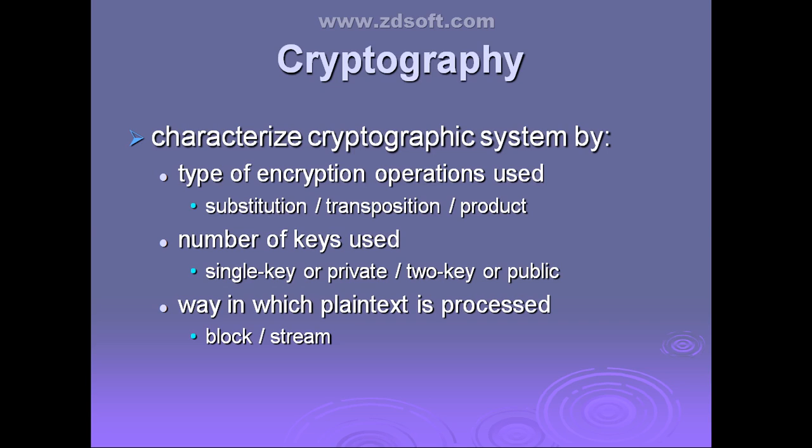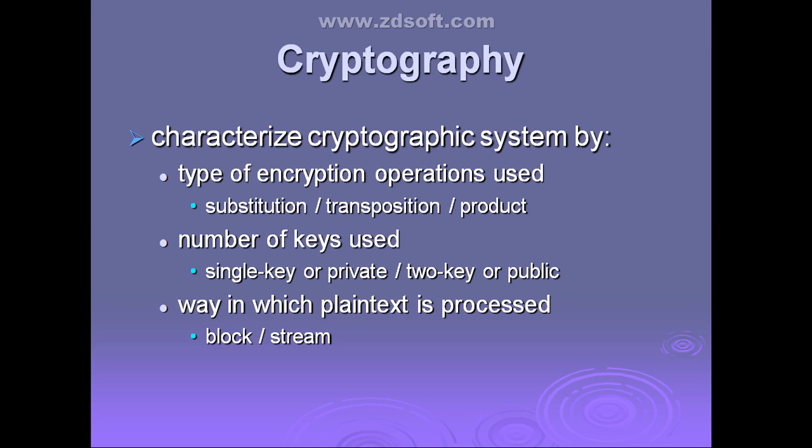But in some cryptographic systems, both the sender and the receiver are going to use different types of keys. If they are using different keys, such a system can be called public key, or two key, or asymmetric encryption. This is one more characterization. Clear?